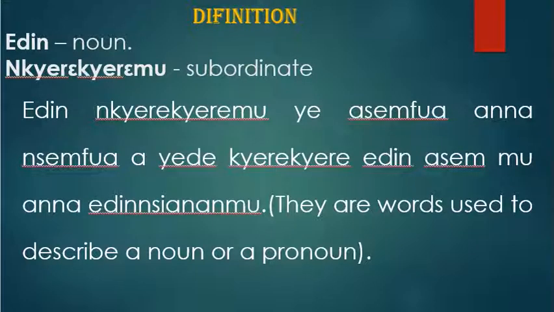Asɛmfua is a word and nsɛmfua is words or group of words, and yɛde kyerɛkyerɛ means to describe a noun or pronoun. So in all, adjectives are words used to describe a noun or a pronoun.